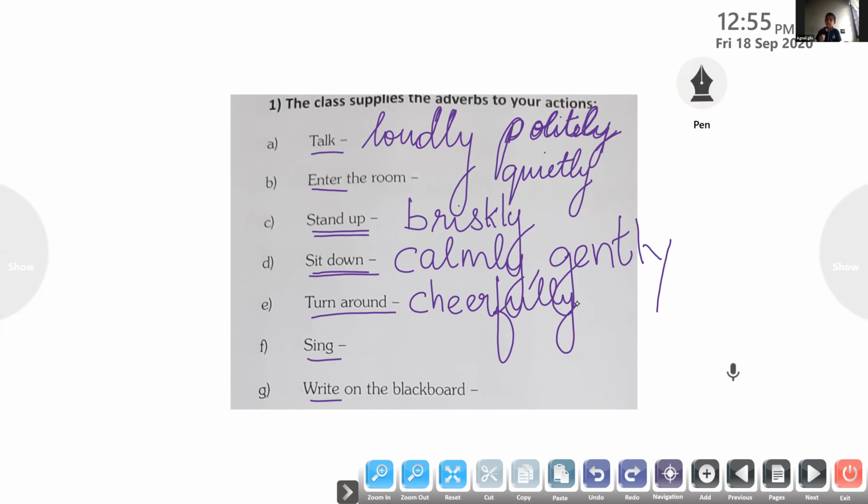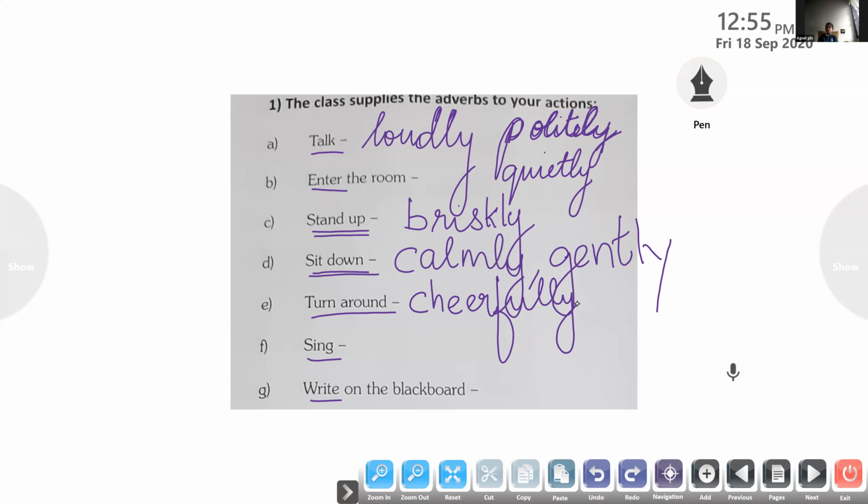Anybody can do it. Adrinath, come on, tell me. Sing. Unmute it. Yes, ma'am. Sing. What is a suitable adverb for it? Singly. Say it once more. Sing.